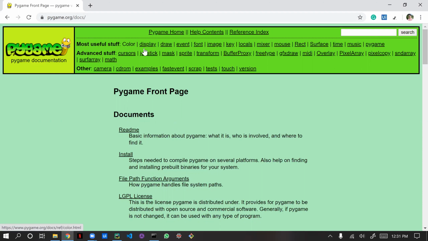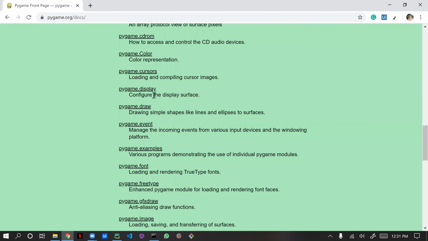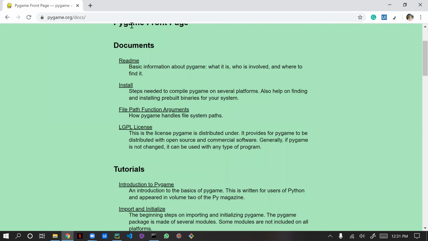Here you have all the useful stuff: how you need to interact with your keyboard, what happens if you move the mouse, what all keys you are going to work with, how to design a background of the game, how to invoke some audio or video in the game. Everything is given here. Even I learned from this. I will give this URL in the description box. So just go through this document, then start doing.